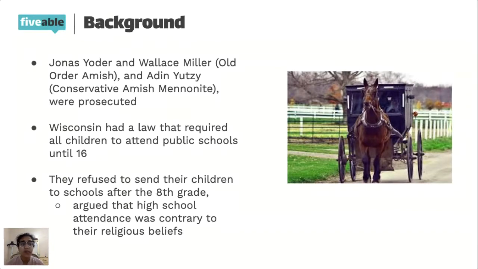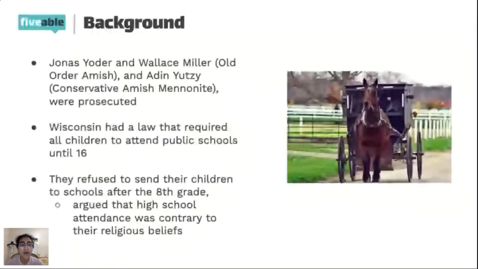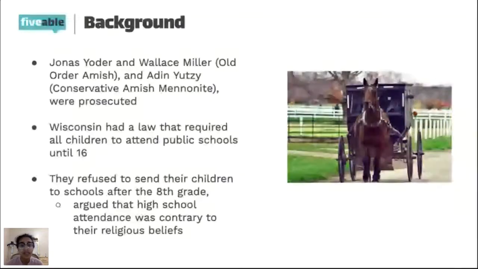And so they were being prosecuted because Wisconsin had this law that required all children to go to public school until they're 16. So you can't pull your child out of the public school system if they're still under that age. And so these people that were part of these Amish groups were refusing to send their children to school after the 8th grade because they were saying that high school attendance was contrary to their religious beliefs.